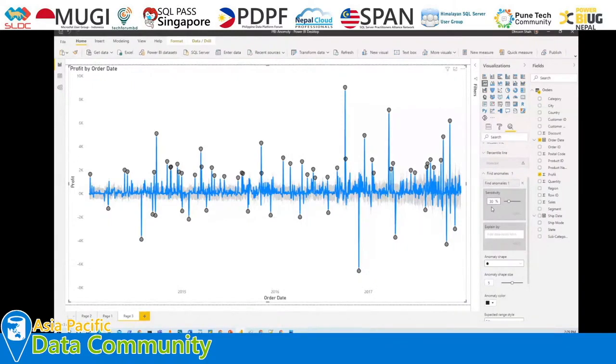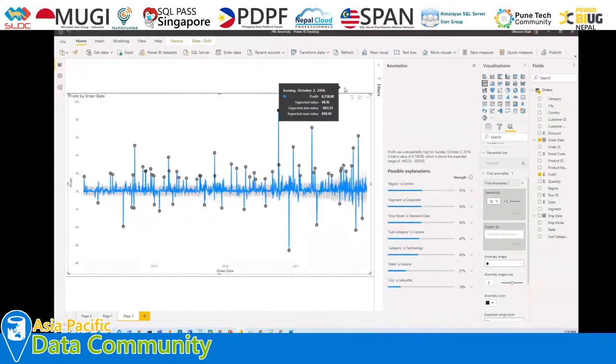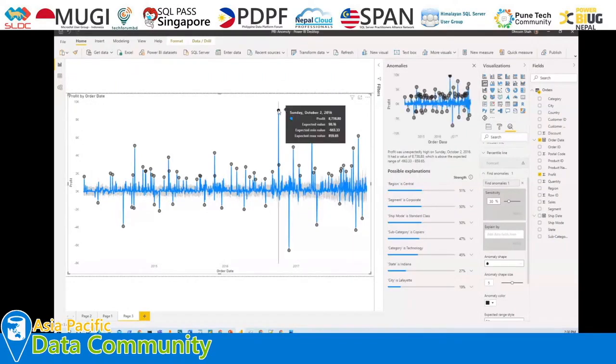Now let's say for an example, I'm just clicking any of the points from here. Let me just click on that particular anomaly point of October 2, 2016. Now here it will give you the natural language expression that profit was unexpectedly high on October 2, 2016. It had a value of 8,732.38, which is above the expected range, varying from minus 663.33 to 859.65. So this is the expected range, but it has the sudden change like this. So that's why it has been detected as an anomaly.